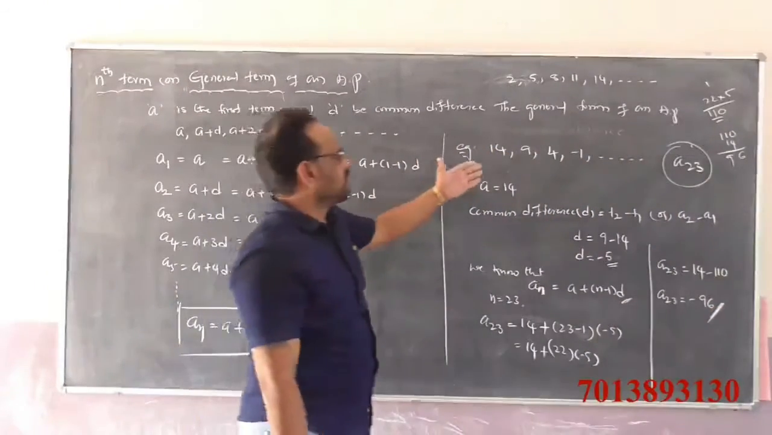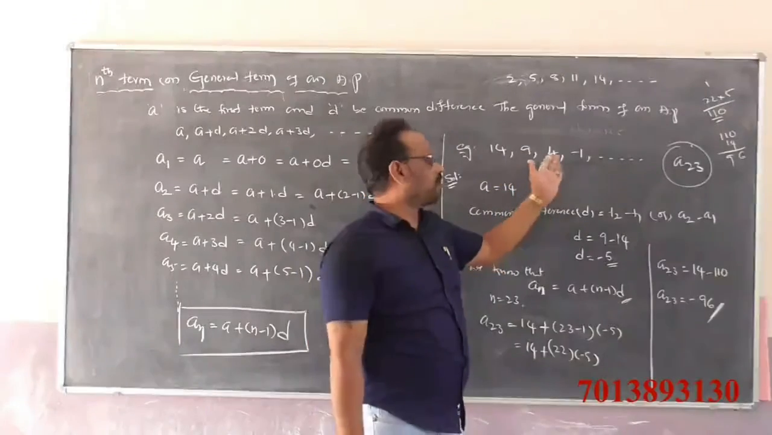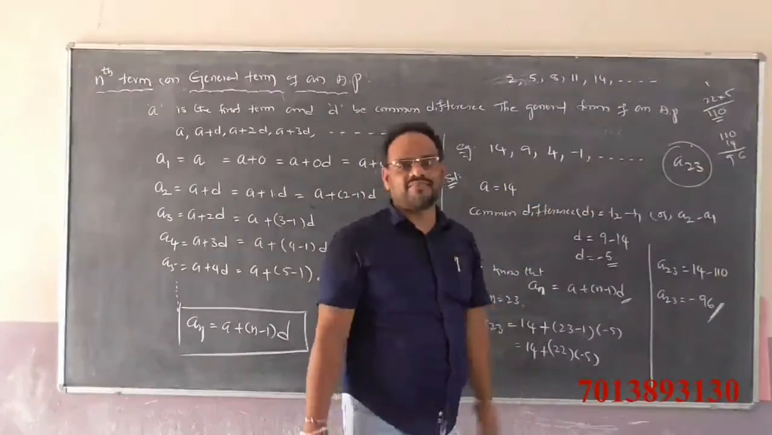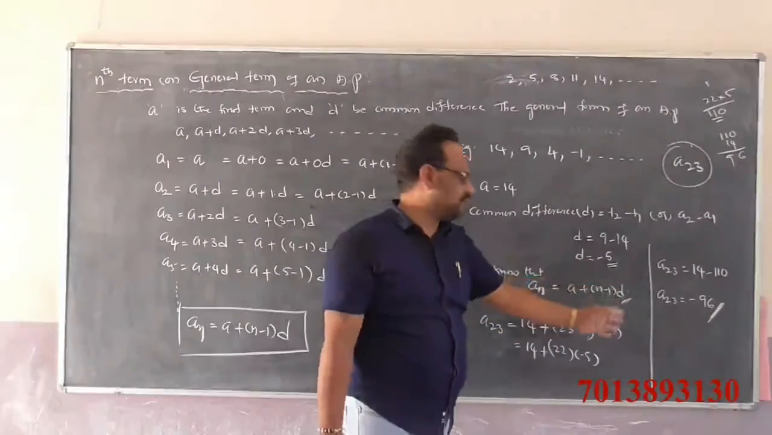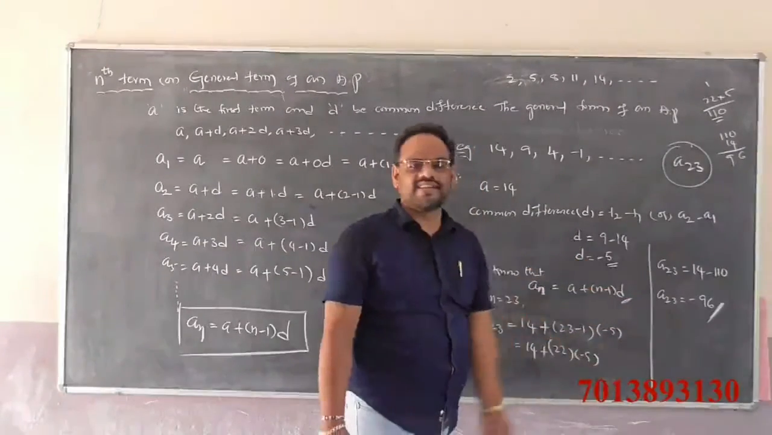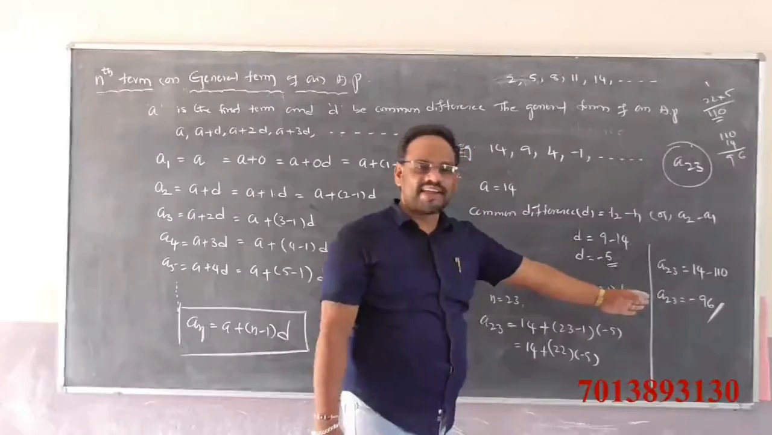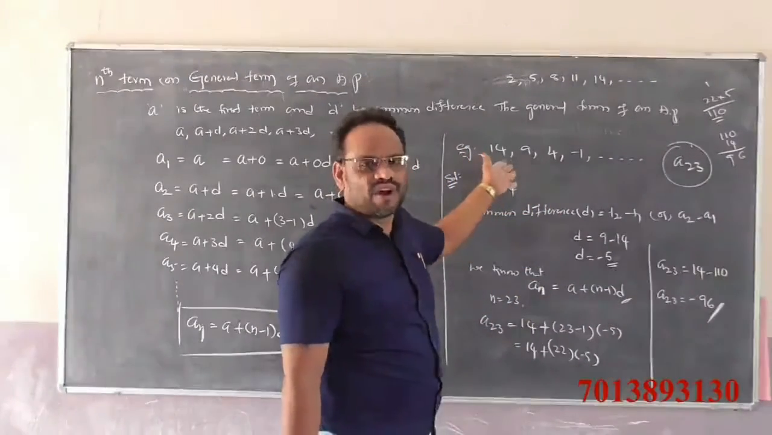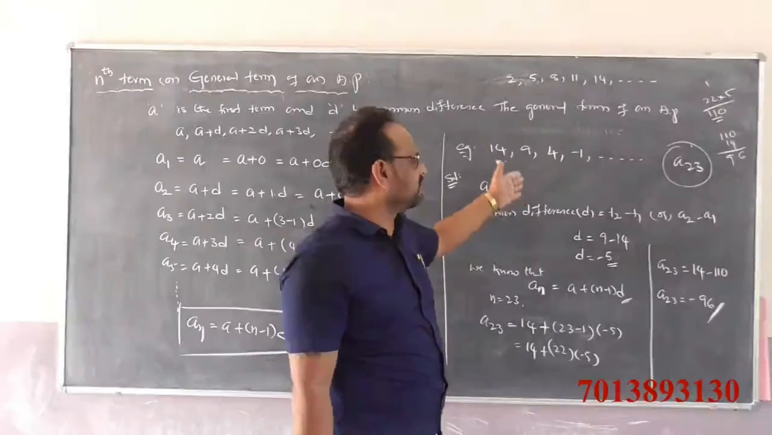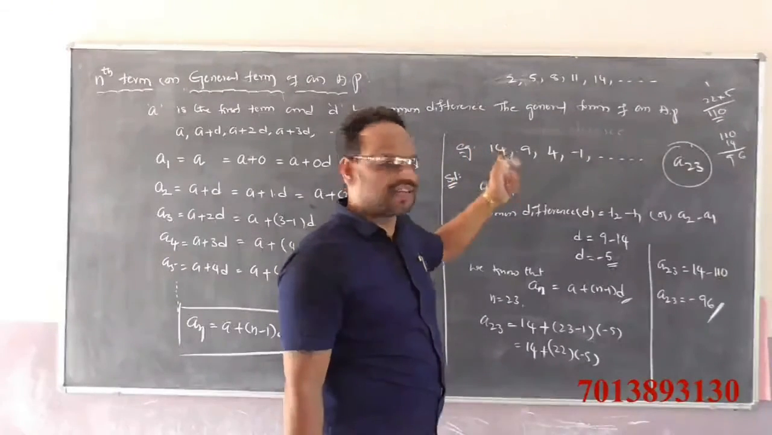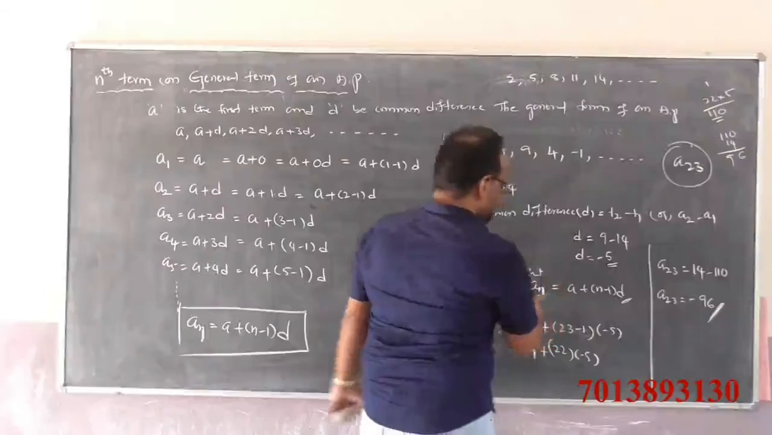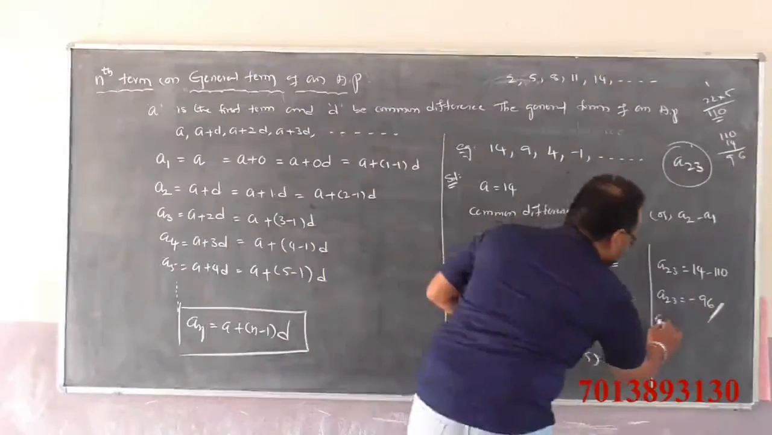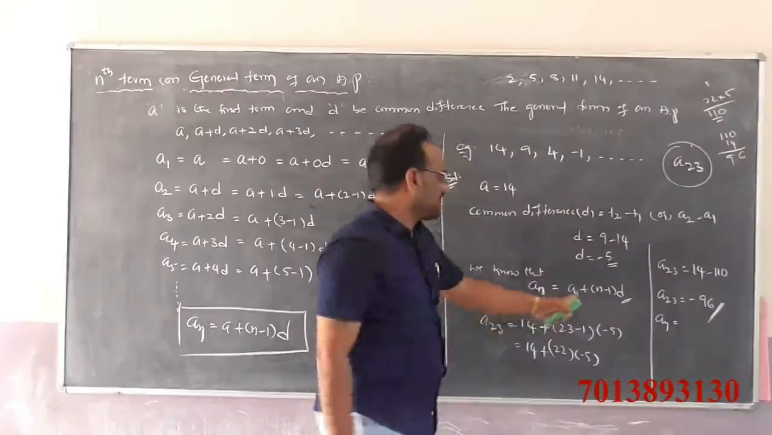So for the given sequence 14, 9, 4, minus 1 and so on, the 23rd term A23 is equal to minus 96. Now, what is the nth term of the given sequence? We know that An is equal to a plus (n minus 1) into d. Substituting the values, we want An is equal to a, whose value is